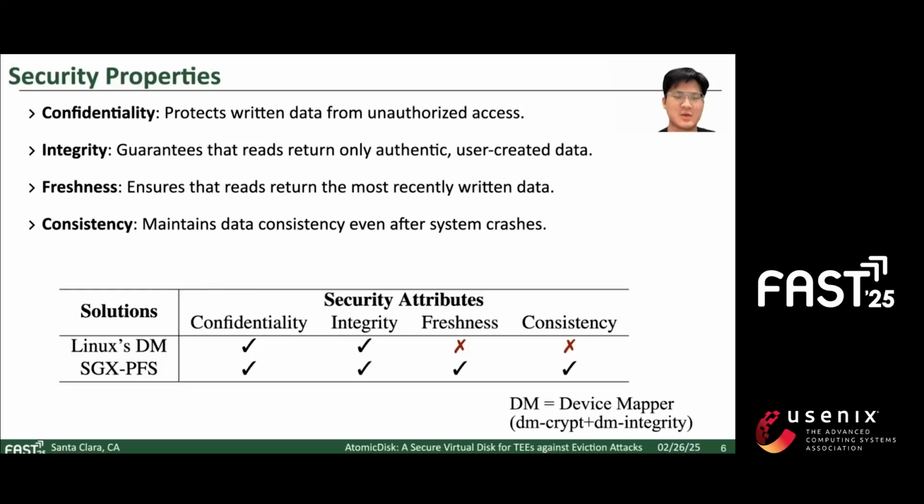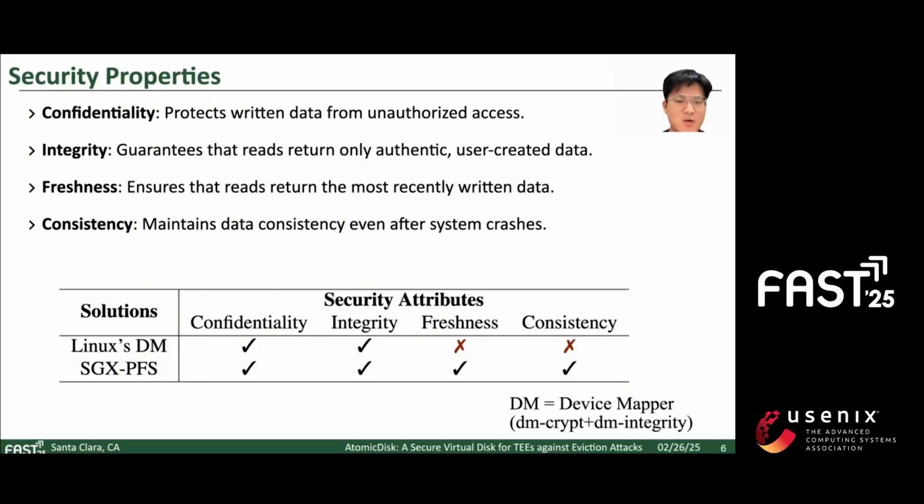Let's now explain the security attributes we mentioned before. To counter such a strong adversary, the secure virtual disk should provide minimal security guarantees of confidentiality, integrity, freshness, and consistency. Confidentiality protects written data from unauthorized access. Integrity guarantees that data is not tampered or corrupted. Freshness prevents replay attacks and ensures the latest data is always provided. Consistency maintains data consistency even after system crashes.